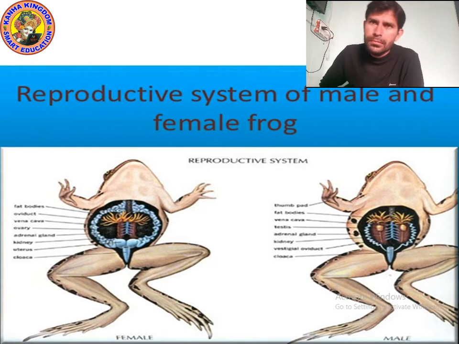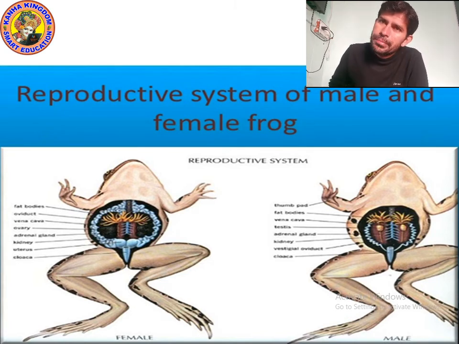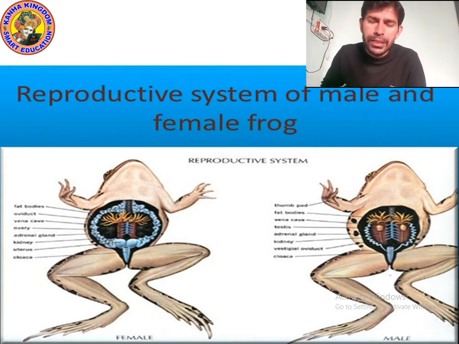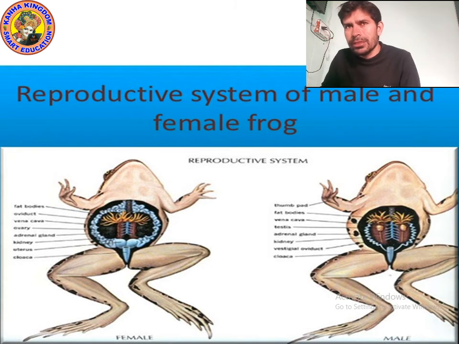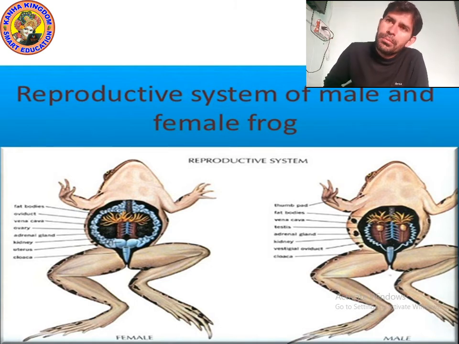Well, the first picture is actually the female frog, and the second picture is actually the male frog. Look at the internal structure. You will understand by just looking at the structure. You will see the cavity. Can you see the cavity is larger in the female frog?